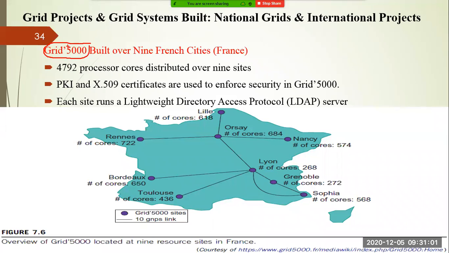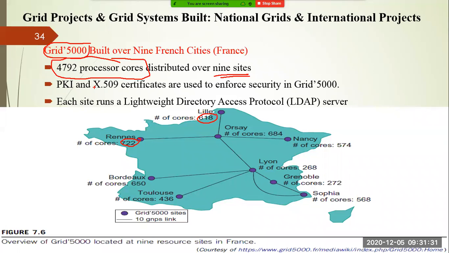The total number of processor cores available over the whole region is 4792, which are distributed over the 9 sites. These nodes are called sites. In each and every node the number of cores is written. If you add all the cores, you are going to get 4792 processor cores in 9 different sites, right?